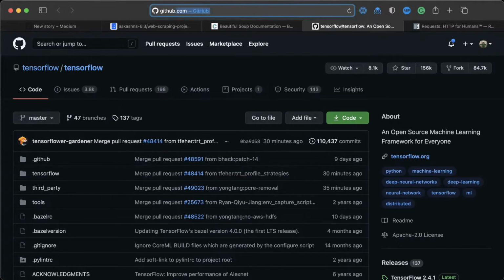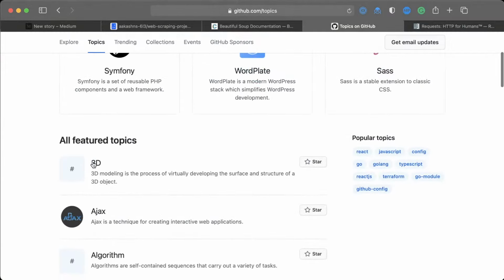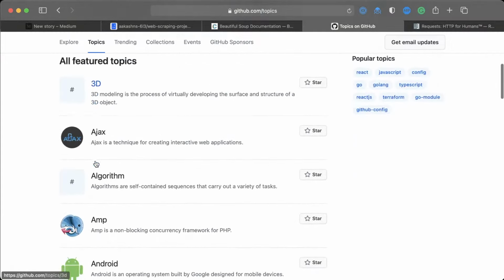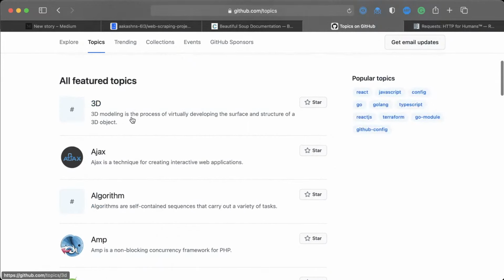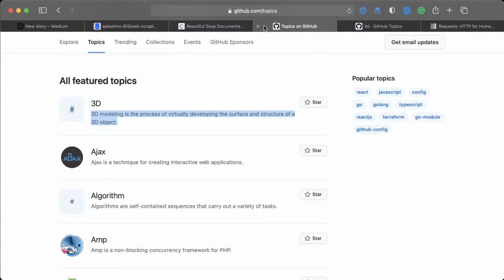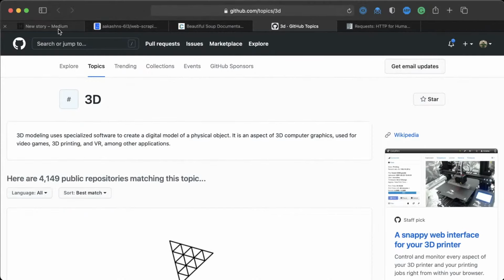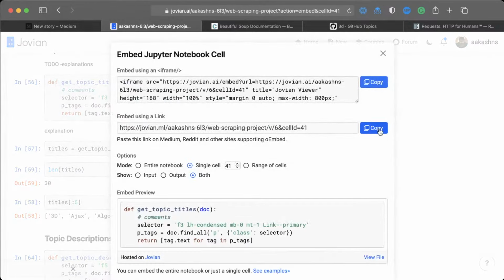If we go back here, github.com/topics, we will extract one by one. First, all the topic names, which is 3D, Ajax, algorithm, etc. Next, we will extract all the descriptions. Next, we will extract all the links. So if you see below, the link which is there associated with this topic, for example, github.com/topics/3D. So we're going to extract that. Okay. And for each one, we have a function. So like here, we have this function get topic titles. So here's what we should do.